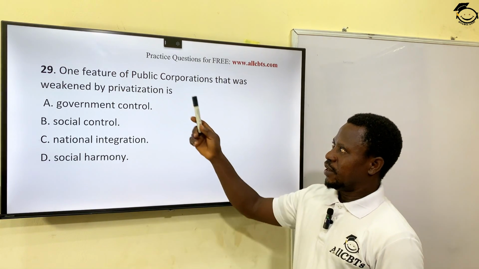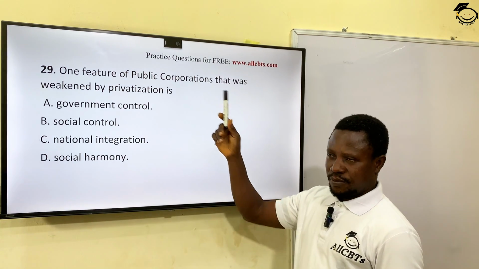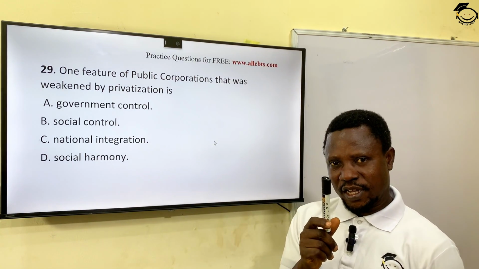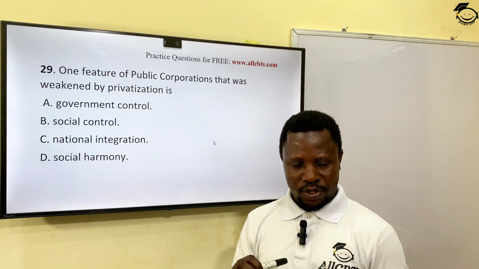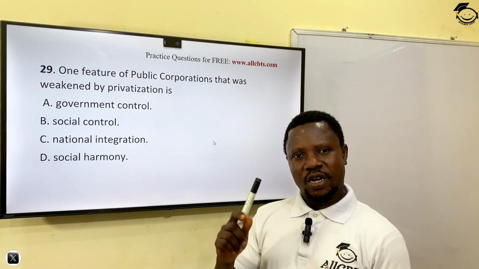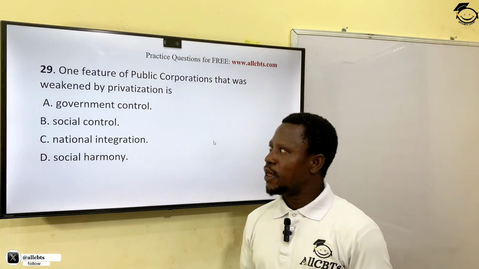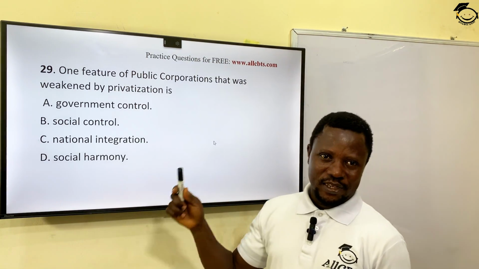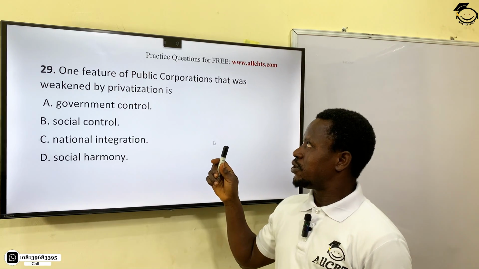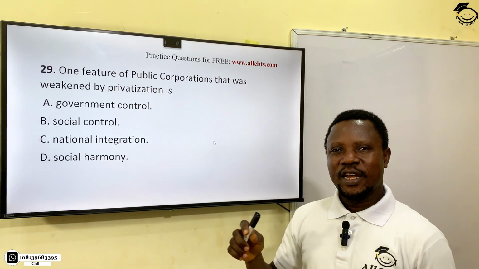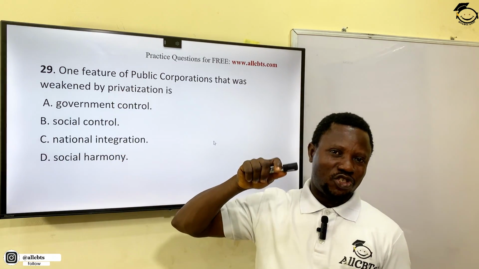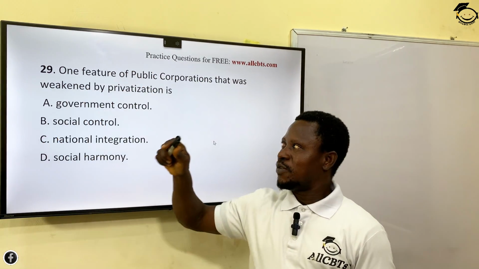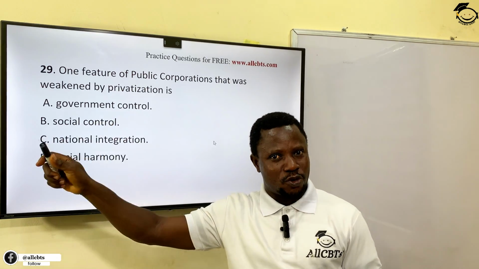Remember, the major characteristic of a public corporation is government ownership, government control, government finance. Okay? But when it is now privatized, in other words, such organizations or companies are now sold to private individuals. So the ownership has changed hands. Instead of government controlling it, it is now private control.